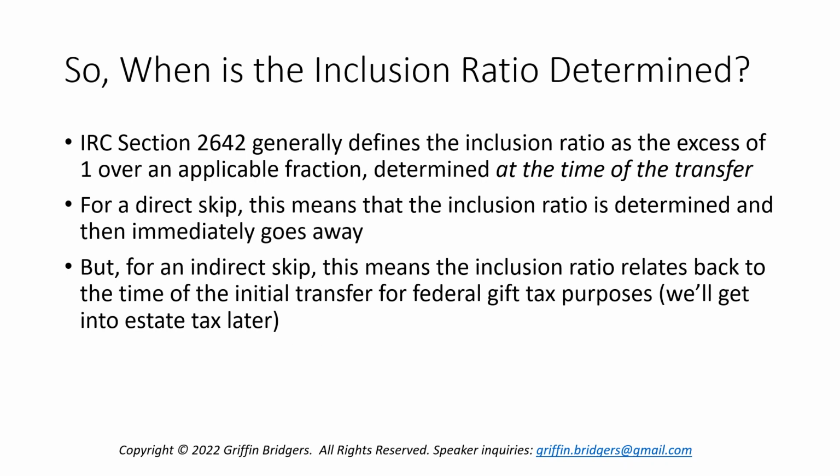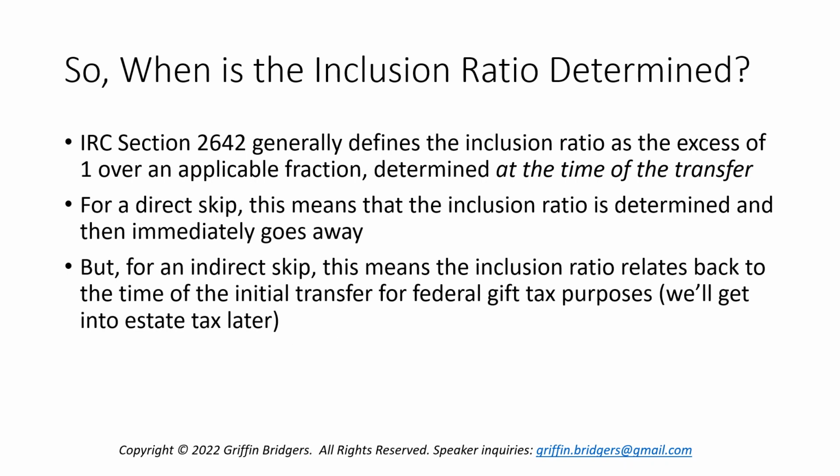But diving into the implications of this and the timing, with a direct skip, that means that the inclusion ratio is determined when that direct skip transfer is completed, but then immediately goes away. But for an indirect skip, this means that this inclusion ratio is locked in at the time that the transfer is completed for federal gift or estate tax purposes. We'll get into estate tax later because things are defined a little bit differently there.